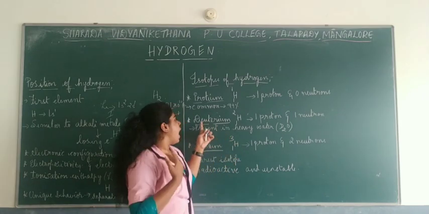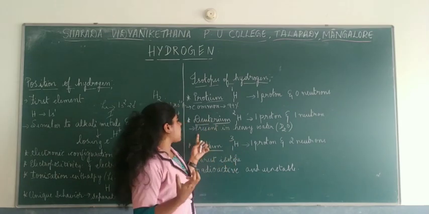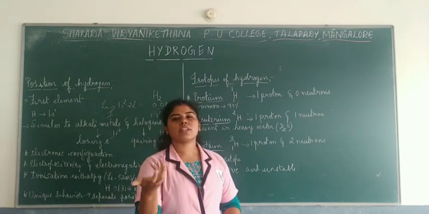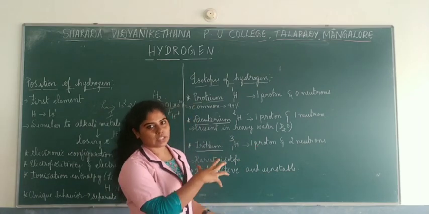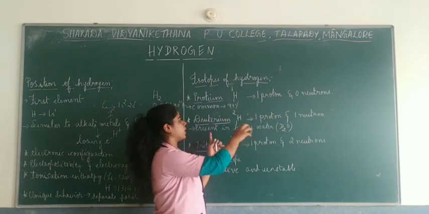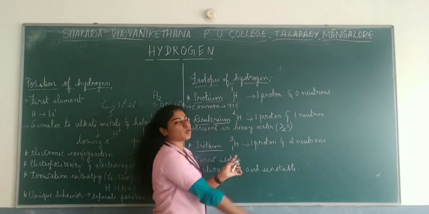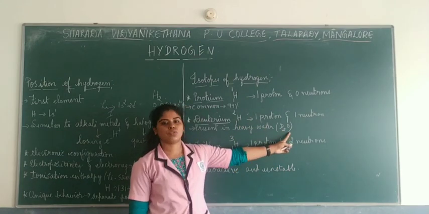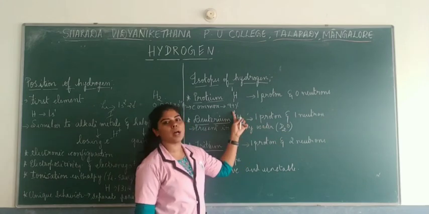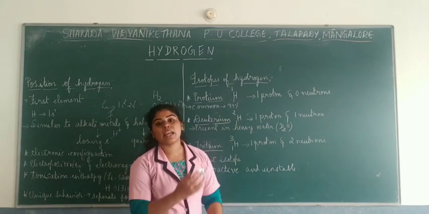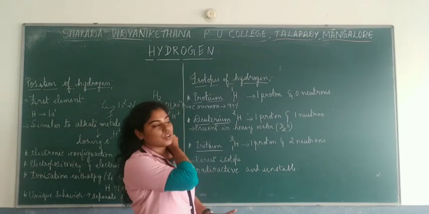So here deuterium, it is actually present in heavy water. It is around 0.005% of the hydrogen which is present in nature. This is 99%, which is the most abundant. So deuterium has how many protons and how many neutrons? It has one proton and one neutron, okay, which makes the mass number 2 over here. So this is present in heavy water, okay, deuterium oxide.